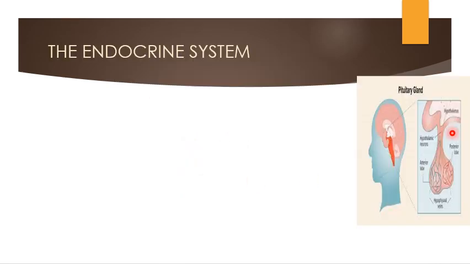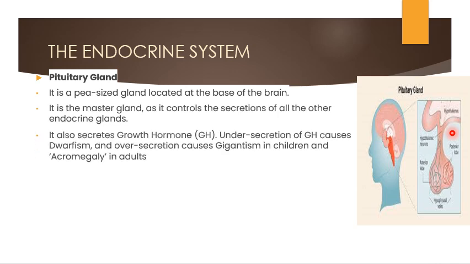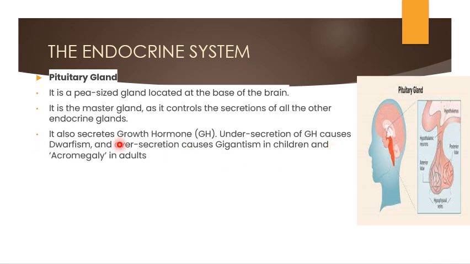Okay, now let us try to understand about the pituitary gland. It is very important to know about this gland. It has very important functions in our body. You can see here, the pituitary gland is a pea-shaped gland. It is found at the base of the brain. Where is it located? This is what we call the pituitary gland. It is present at the base of the brain beneath the hypothalamus. You can see the hypothalamus is here. Here we can see the pituitary gland. Because it is involved in several body functions, this gland is called the master gland.